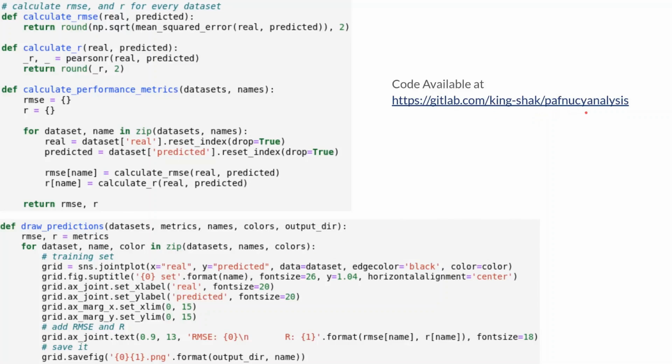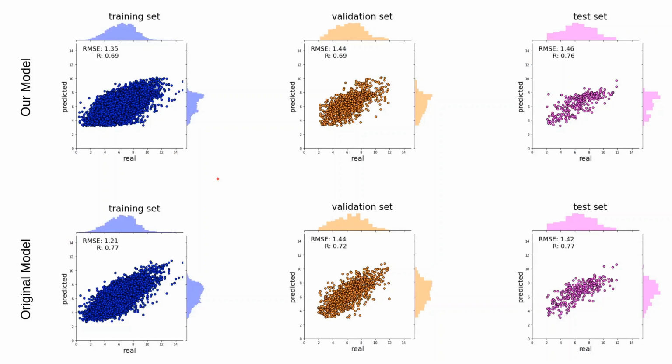You can view the entire notebook and the graphs that you're about to see at this URL right here. So this is what the graphs look like. On the top here, we have the graphs for the model we trained, and on the bottom, we have the graphs for the original model that came with Pufnuzi.